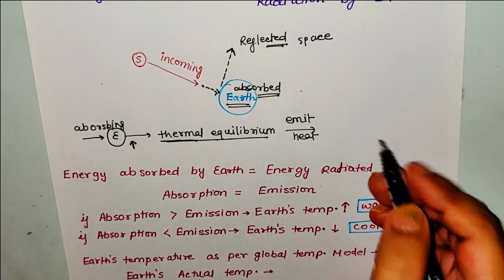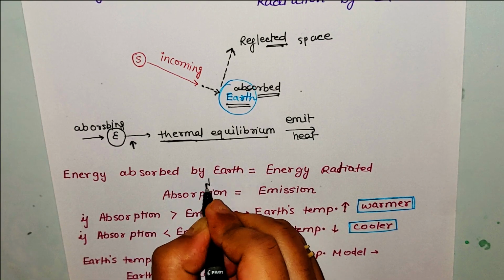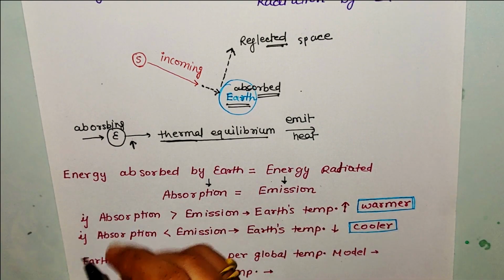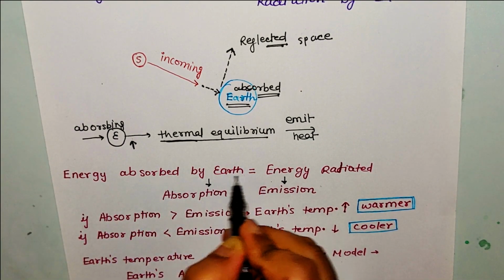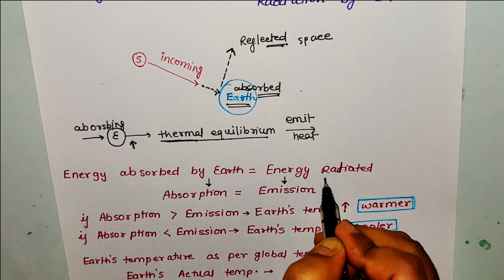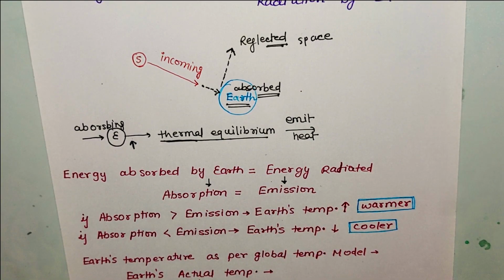And for this maintenance, the absorption should always be equal to emission, which means the energy absorbed by earth will always be equal to the energy radiated by earth. This is as per the global temperature model.